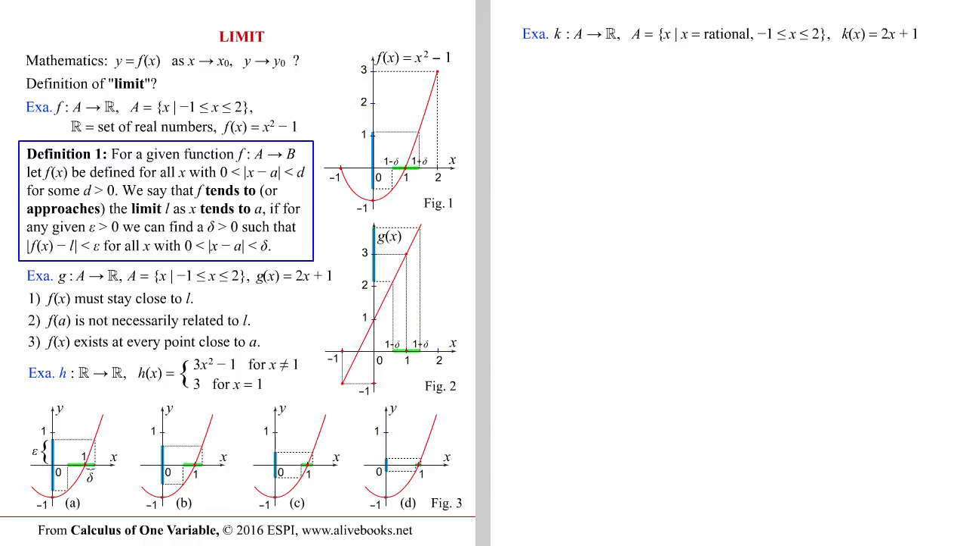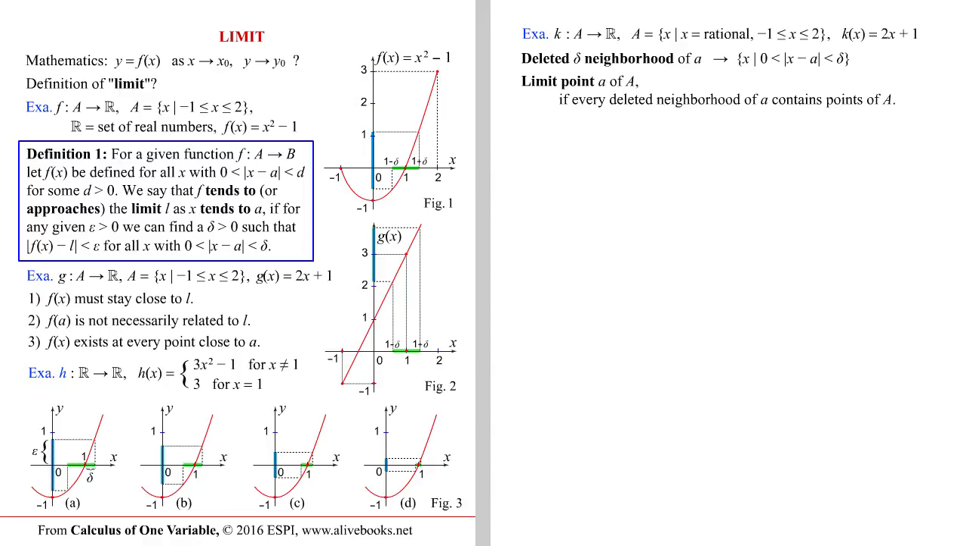To include this case we generalize a little the definition by using the concepts of deleted neighborhood and limit point. Deleted delta neighborhood of a point A is the set of all points x for which the absolute value of x minus a is positive and less than delta. Limit point A of a set capital A is a point whose every deleted neighborhood contains points of capital A.